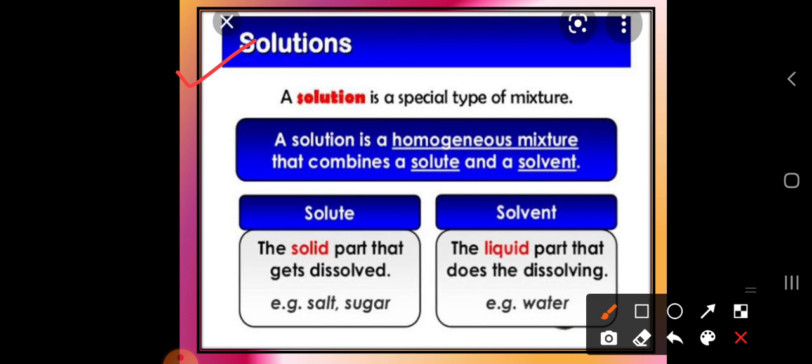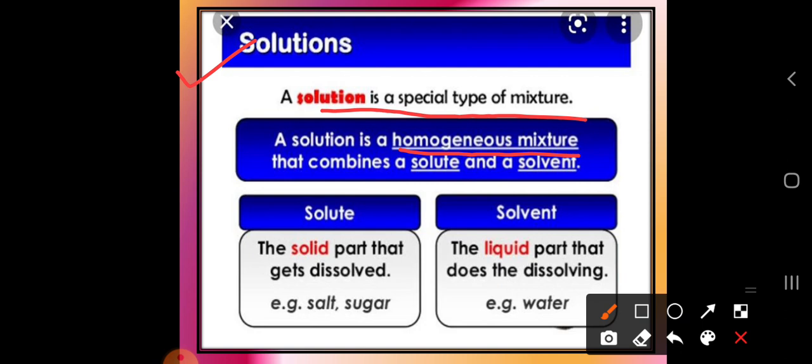So how do we define a solution in chemistry? A solution is a special type of mixture, a homogeneous mixture. It is a homogeneous mixture, but it contains two types of things.